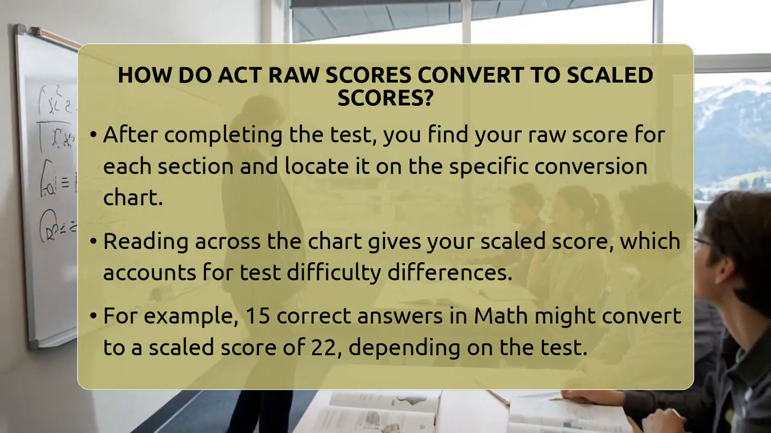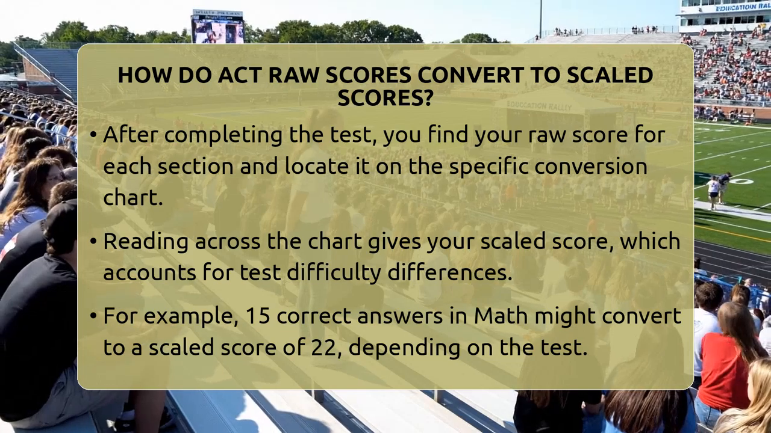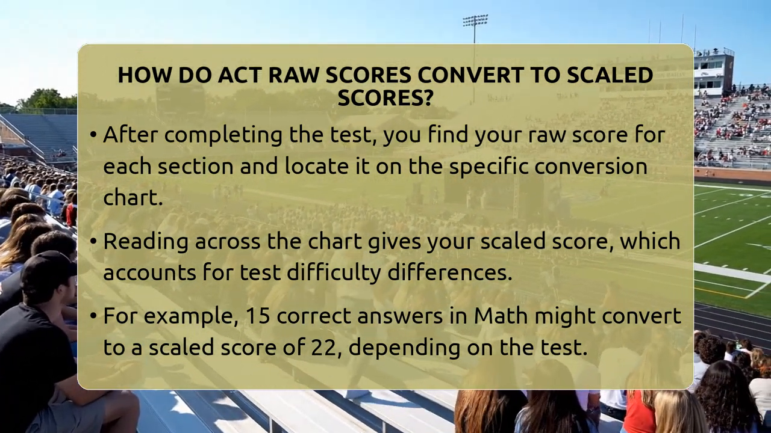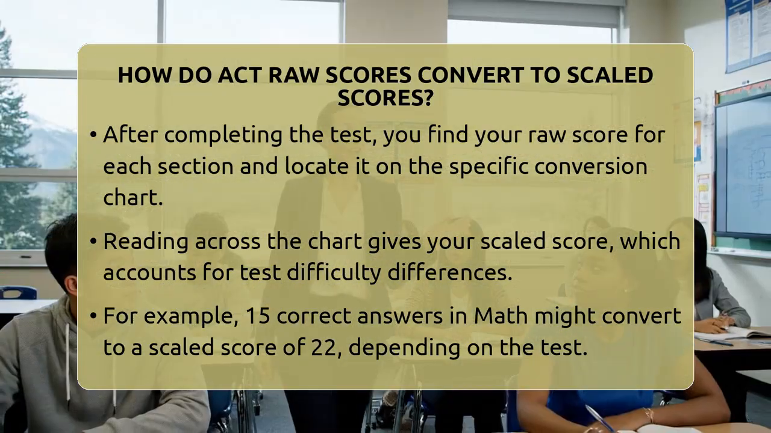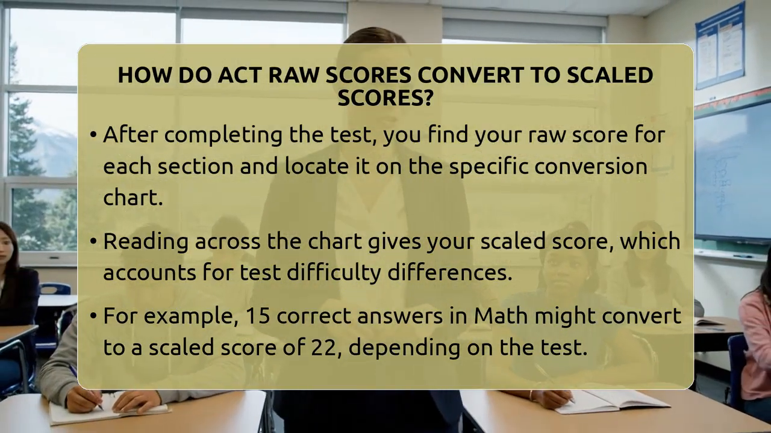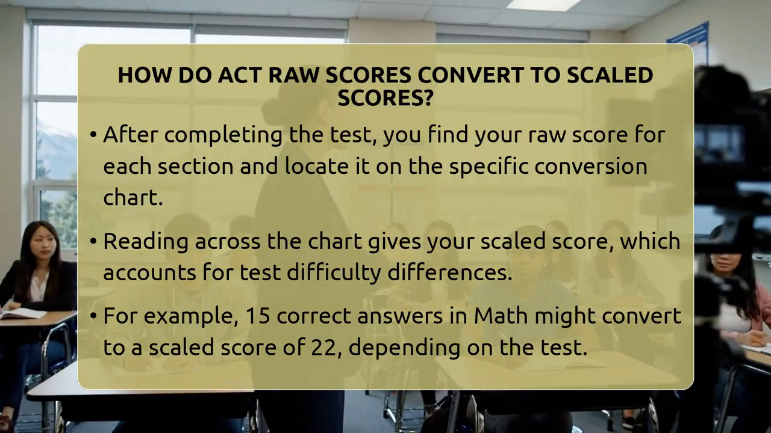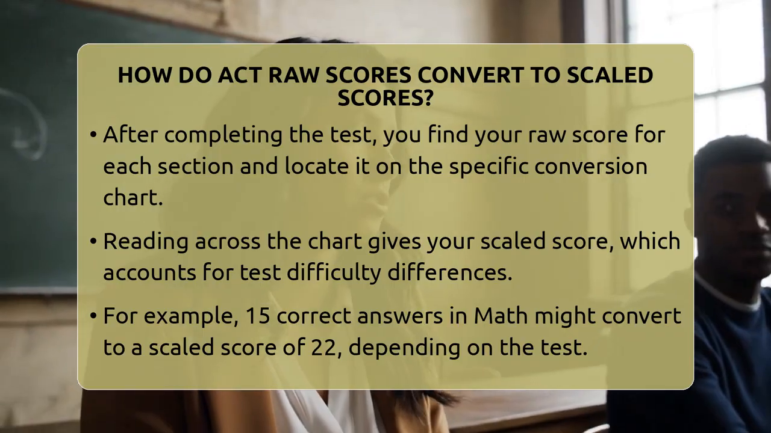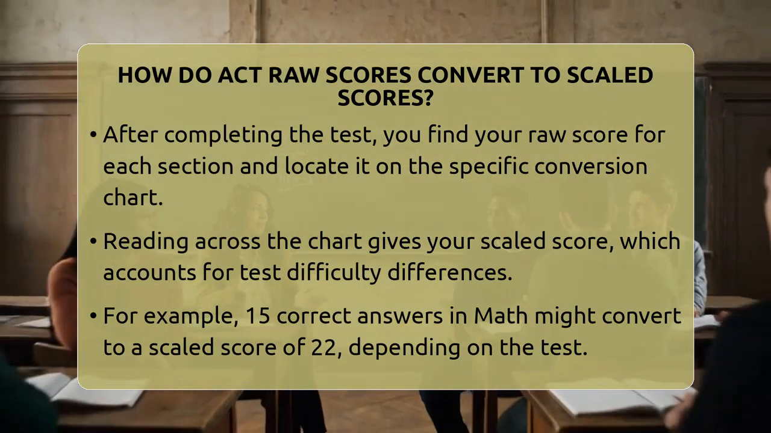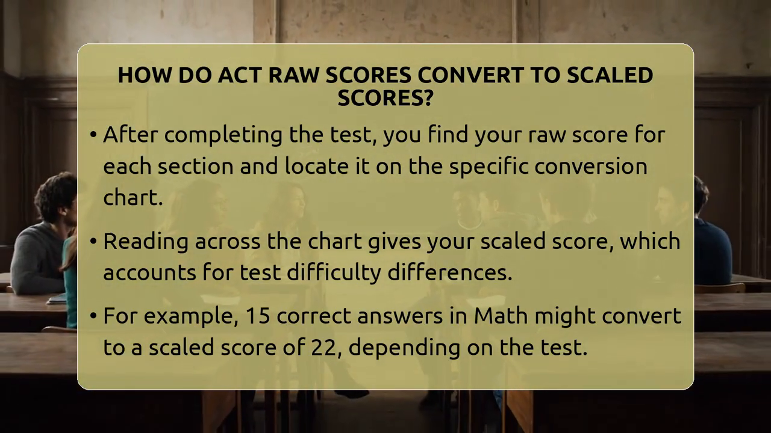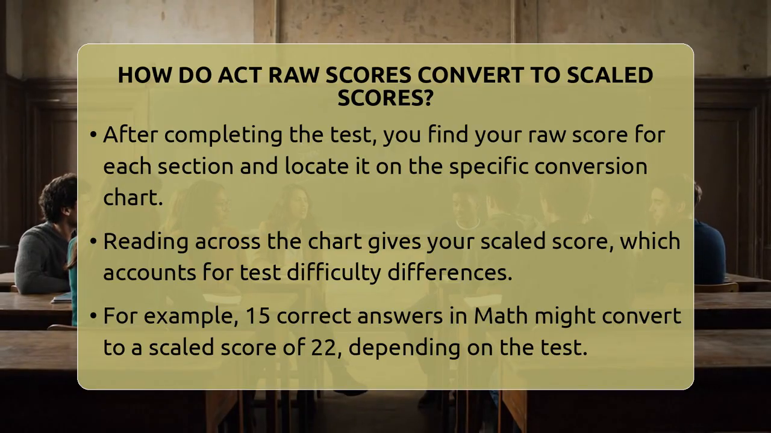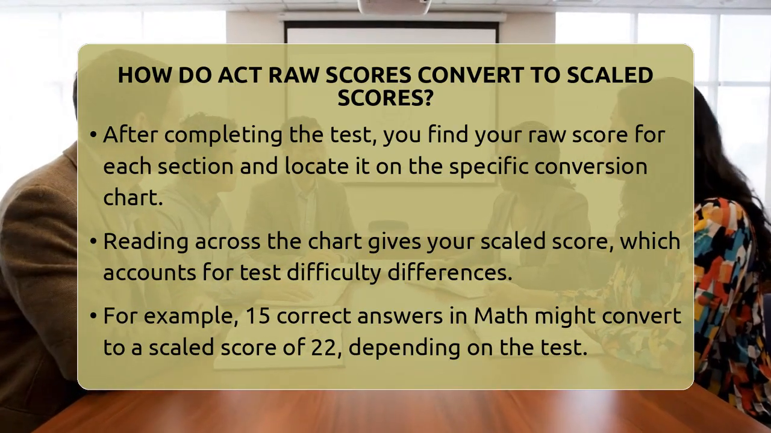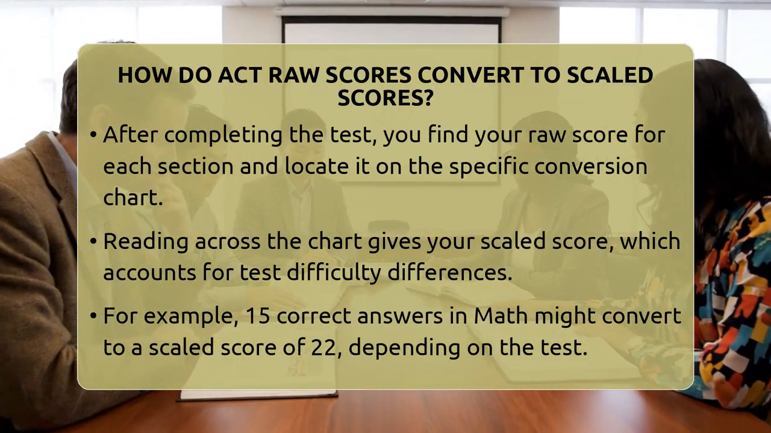This step is crucial because it adjusts for slight differences in how hard each test was. For example, if you answered 15 questions correctly in the math section, you look up 15 on the chart for that test. It might show that 15 correct answers equal a scaled score of 22. If another student got the same raw score but on a different test, the scaled score might be slightly different, say 21 or 23, depending on the test's difficulty. This way, scores stay fair and consistent across different test days.